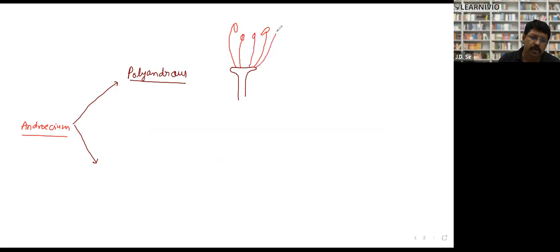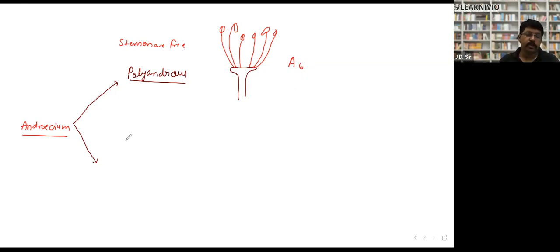So this situation is called polyandrous. In polyandrous situation, stamens are free. Here I would like to write androecium 6 and polyandrous.